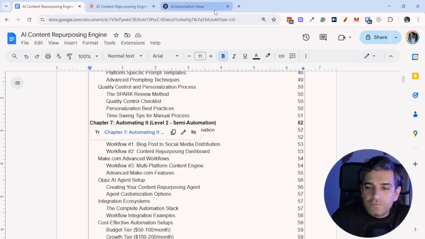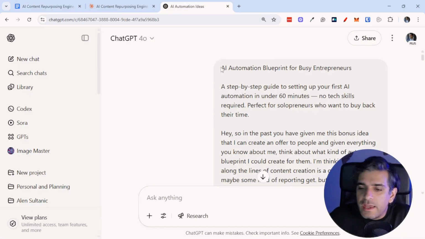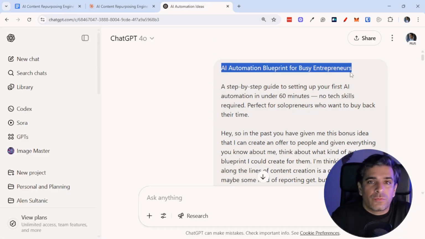So this idea was fairly standard. The idea was AI automation blueprint for busy entrepreneurs. I mean, it's kind of vague if you think about it, because it's saying create a step-by-step guide to setting up your first AI automation in 60 minutes, no tech skills required. Now, this idea comes from very recent training that I've done on this topic. I was actually promoting an offer around this topic, so I created an entire webinar presentation. And so that's why it gave me this idea, which, to be honest, I think is a little bit vague.